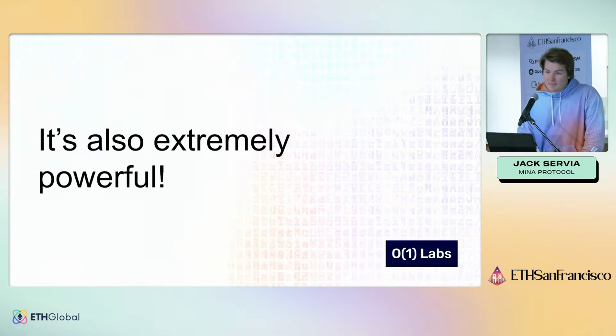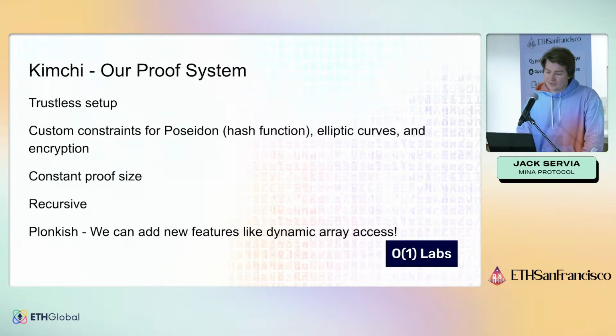It's also extremely powerful, and this is for two reasons. The first is Kimchi, which is our proof system, and it's absolutely state-of-the-art. It has a number of features that are really unique to it, and it's extremely well suited to this use case. First of all, it has a fully trustless setup, so there are no ceremonies, no toxic waste, it just works. We have custom constraints for Poseidon, elliptic curves, and encryptions.